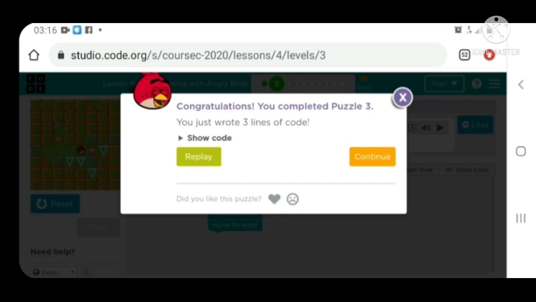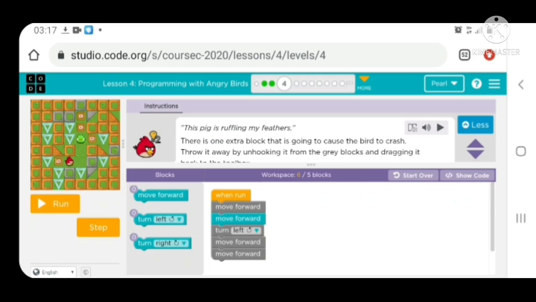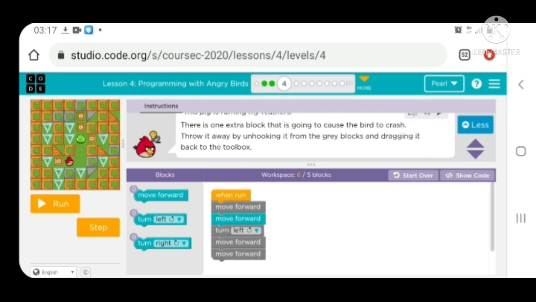You can rate your puzzles. I love my puzzles. This is puzzle 4. This pig is ruffling my feathers. There is 1 extra block that is going to cause the bird to crash. Throw it away by unhooking it from the gray blocks and dragging it back to the toolbox.